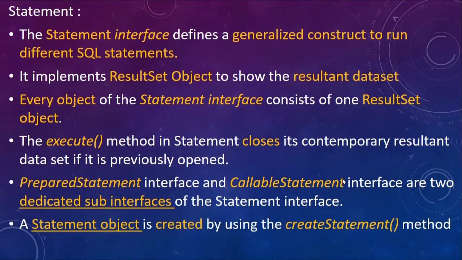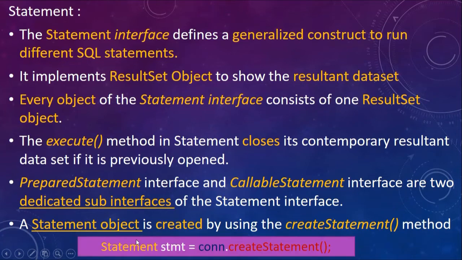A statement object is created by using the createStatement method. So whenever we are going to create a statement so that the query can be given to the database, we are going to call this createStatement method. The syntax is Statement stmt equal to con.createStatement.